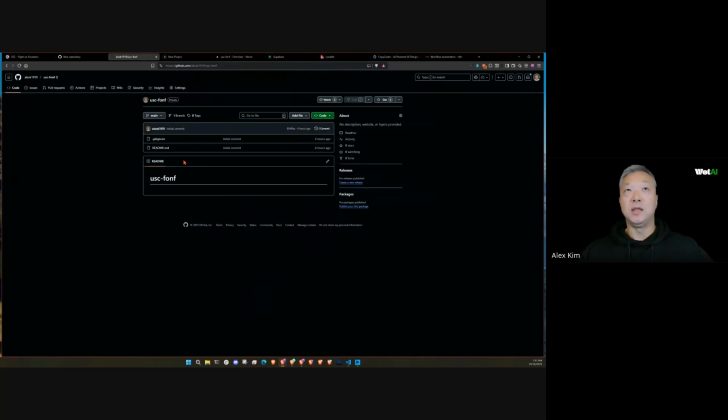So we're going to set up GitHub because that's your master source of truth for all the work that you're going to do. This is the interface to get started. I already created this. As you guys can see here, I have a repository called USC F1F, but I just wanted to show you this interface. Typically, you want to make sure you've set this to a private repository so that no one else has access to it. I don't really need to set any of these other things up because as I'm developing the application, I'll put those things together and you'll see what I mean. So just make sure that you do set it to private. And once you're done with that, you're going to have a repository that's ready to go. It's got one branch, which is just a main branch.